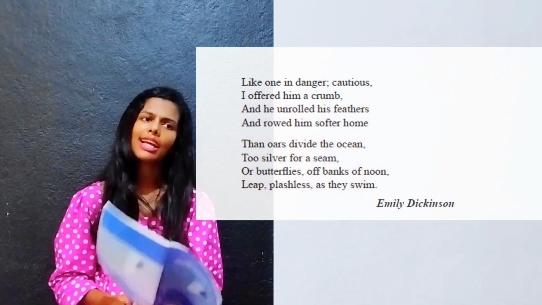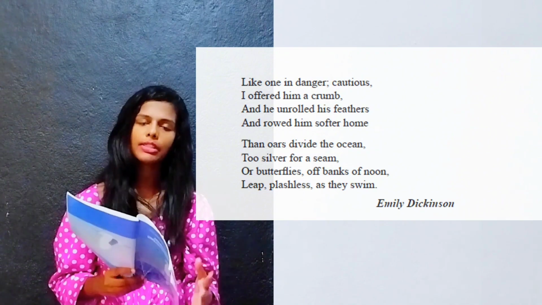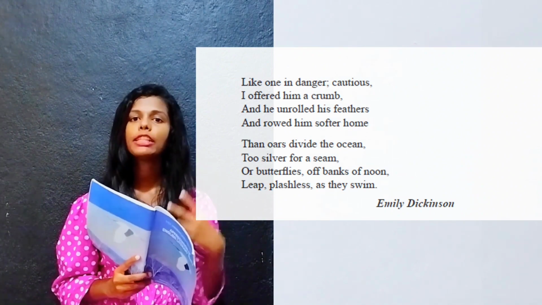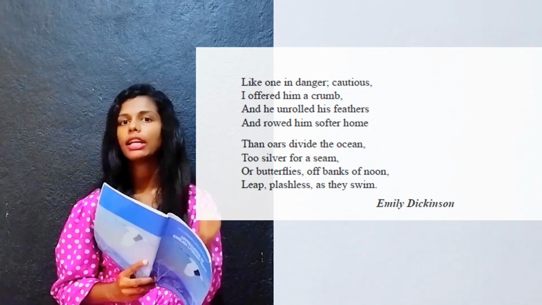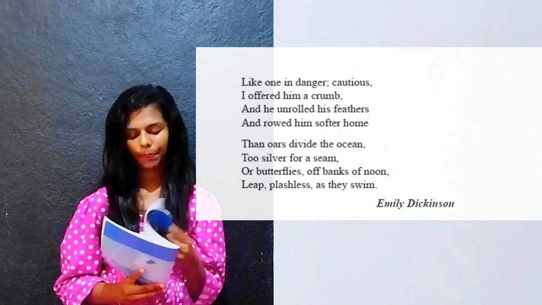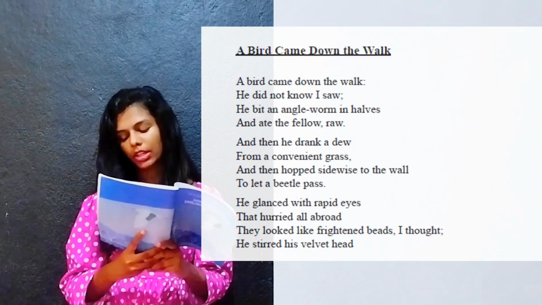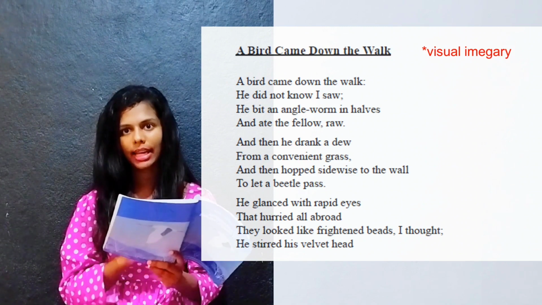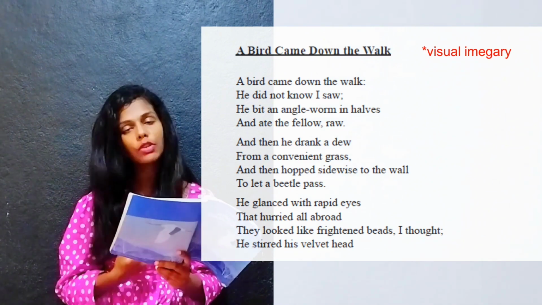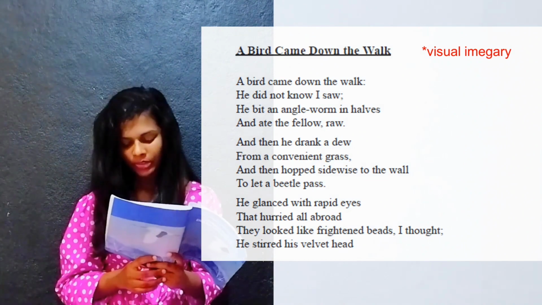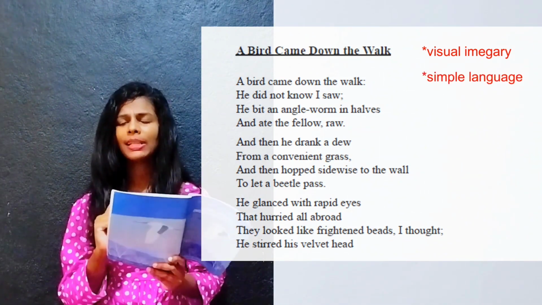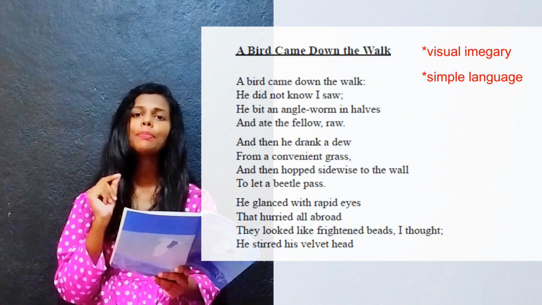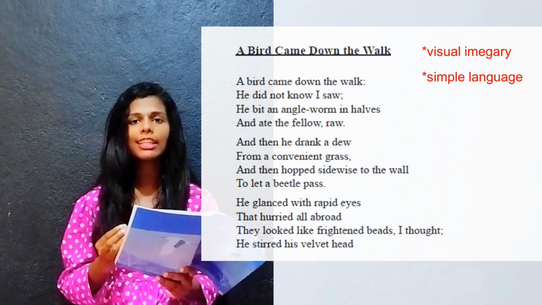Okay, the writer uses many similes and metaphors to describe how this bird came down the walk and how the bird, being afraid, frightened by the human being, flies away. The writer has used visual imagery here. All the actions of the bird are visual imagery. And the writer has used very simple language. The writer has used all the words in a very simple manner. Anyone can understand this poem.